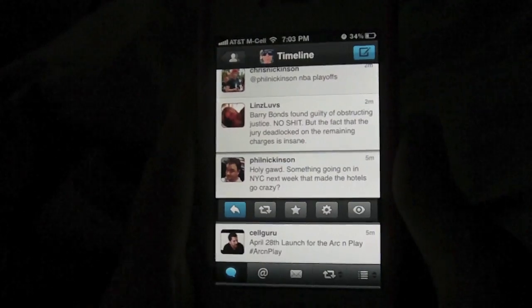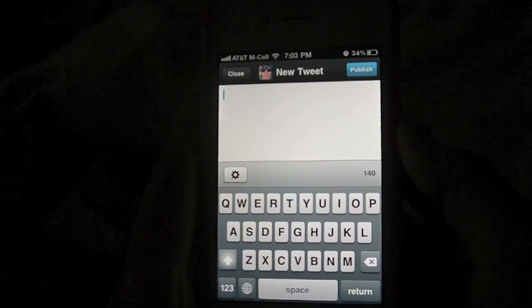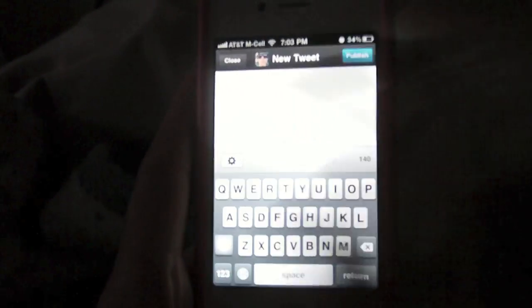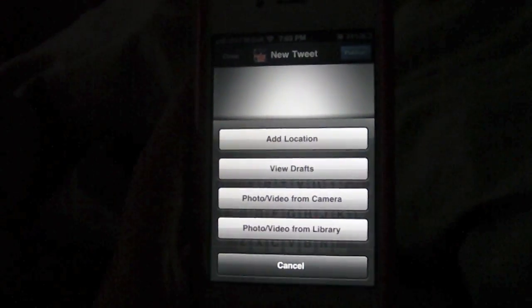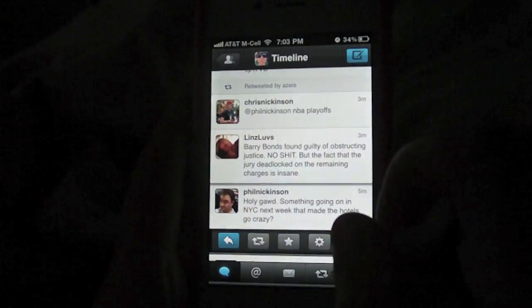Okay, let's see what else we have. Here is the compose screen. And it's just a basic compose screen. Up here, if I wanted though, I can switch to a different account really quickly. Here are my other options to add location, view drafts, and upload media. Let's go ahead and close that.